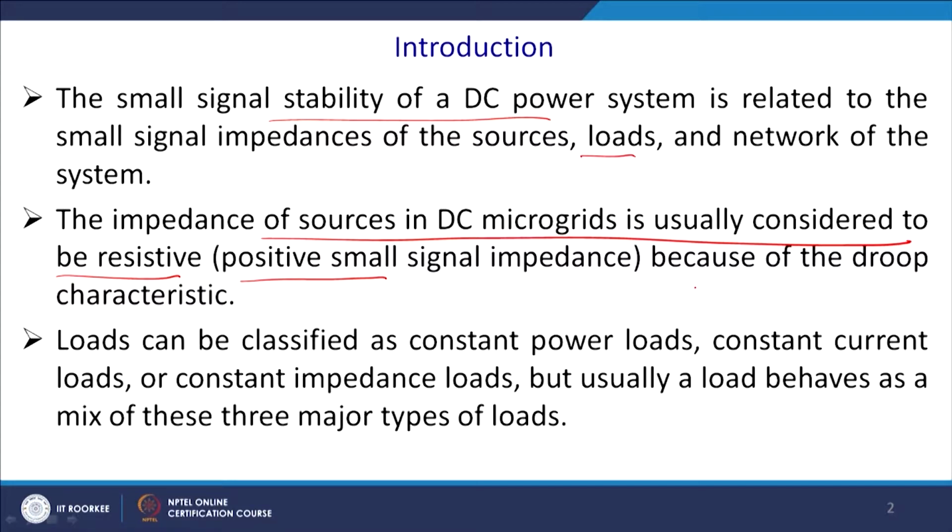Also, loads can be classified, as we have discussed several times before. The constant power load is quite a nasty kind of load. Then the constant current load takes a constant amount of current, perhaps in battery charging kind of applications. And the constant impedance load is the good load.